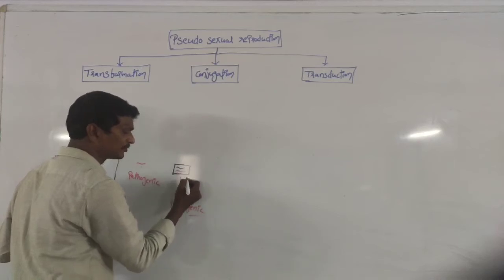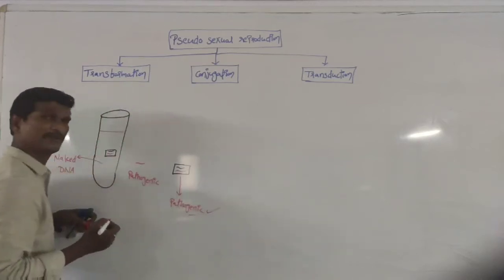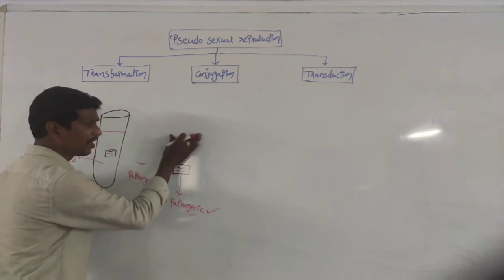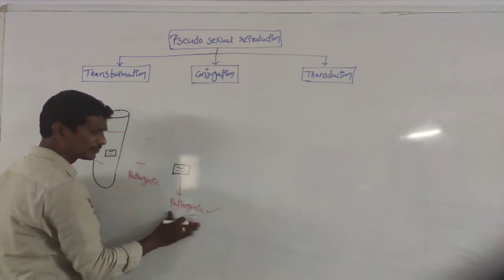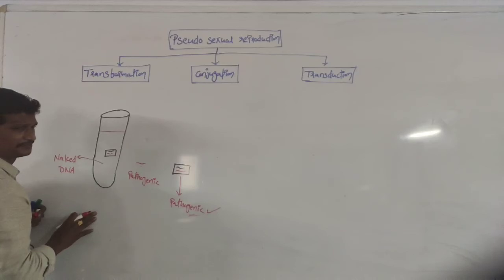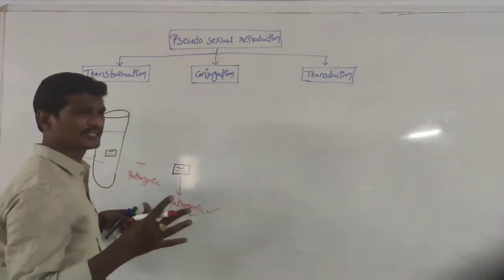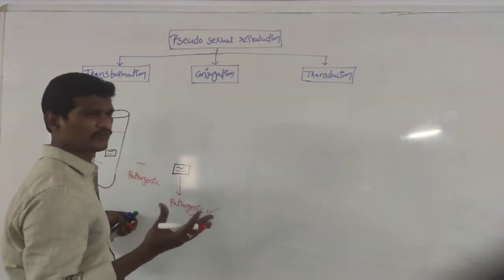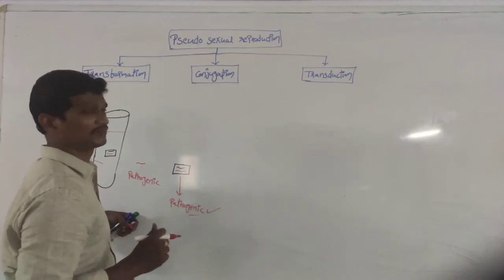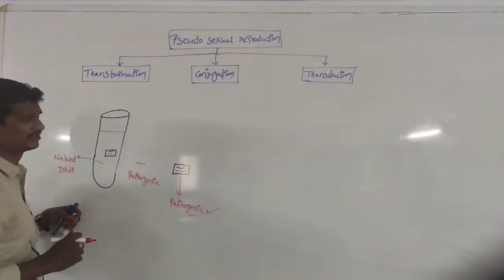Then the non-pathogenic bacteria become pathogenic bacteria. So a bacteria is modifying from non-pathogenic form to pathogenic form. So this step is called transformation, changing from one form to another form. Right? So that is about the transformation.